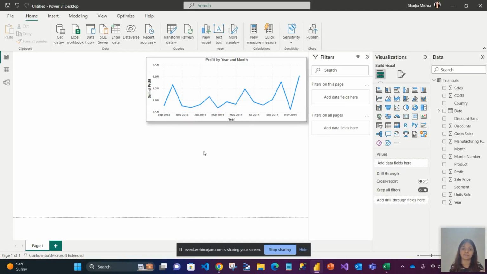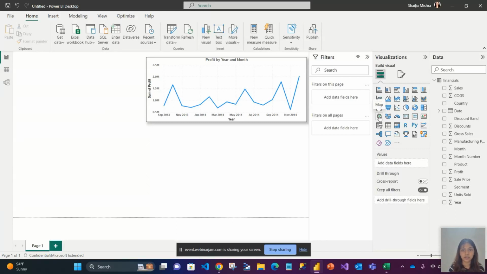One visual, done. Slowly and steadily, you'll be able to see how easily we'll be able to build the entire dashboard. It's done so easily. Okay, now that was the first visual, and I would say that is one of the most frequently used visuals we all work around. Now let me show you the second one.